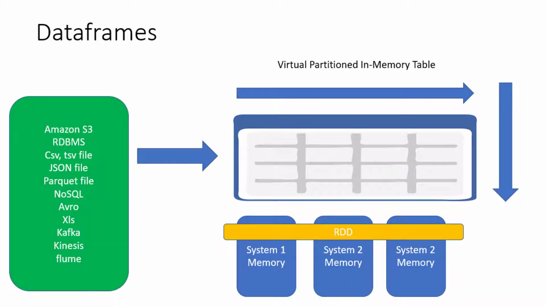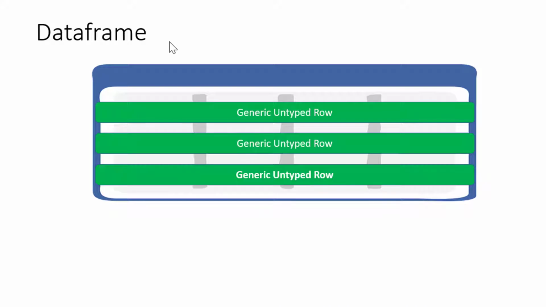I can do any type of transformation on that data, like adding a row, removing a row, or working on any specific column, massaging the column, cleaning up the data. Any such activity I can do on that data frame. The internal building block of a data frame is the RDD, Resilient Distributed Dataset. That is the low-level API where we work at the dataset level, and it has n number of low-level APIs. And a data frame is made of n number of rows, and all rows will be untyped.